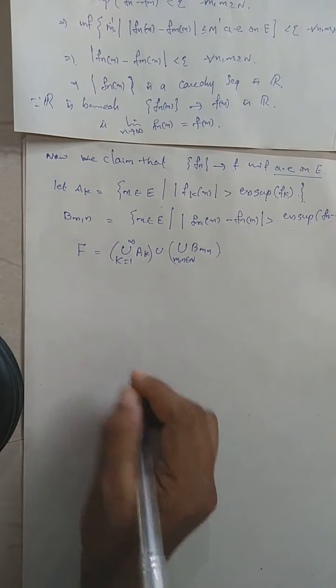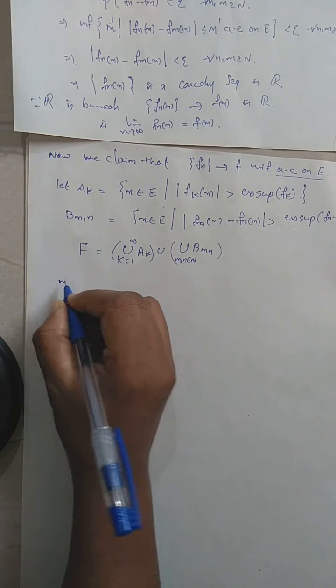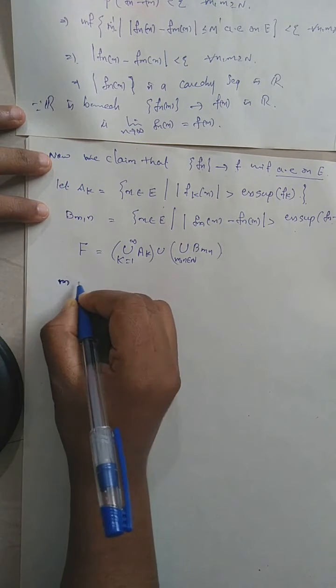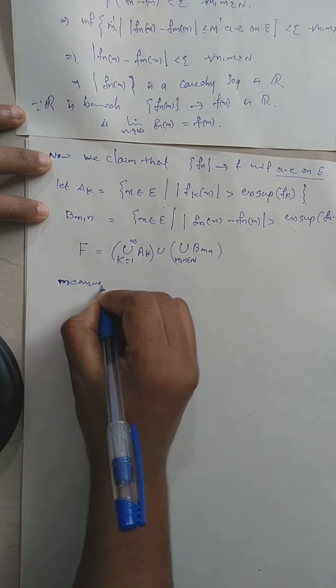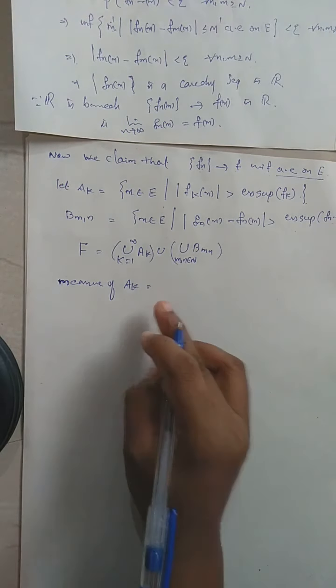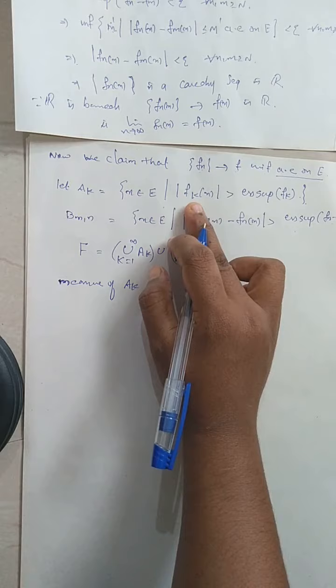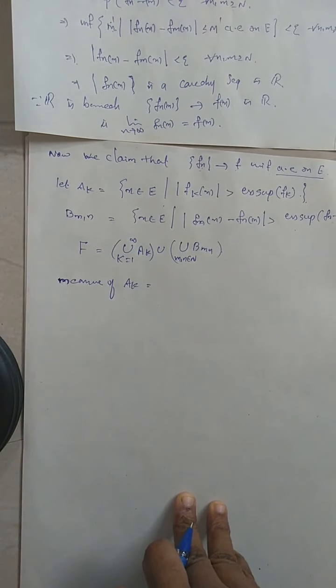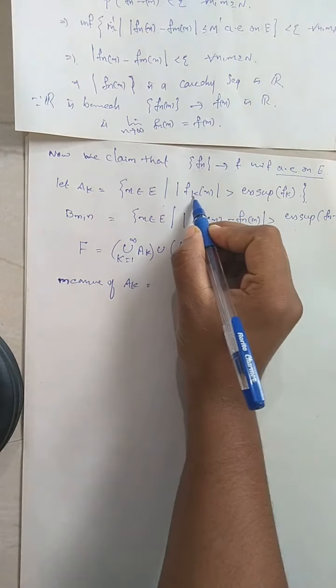Then what will be the measure of Ak? The outer measure of Ak? We know each Fk is essentially bounded, each Fk belongs to L infinity.